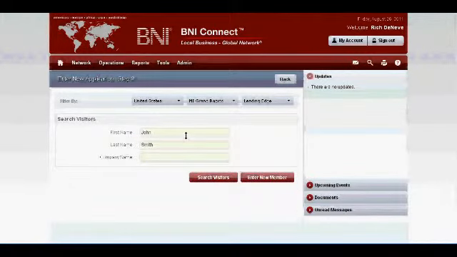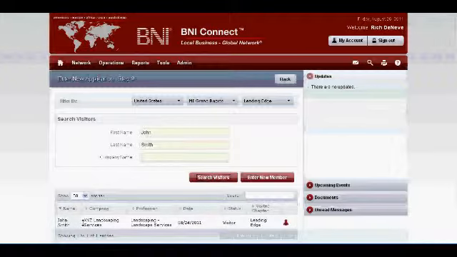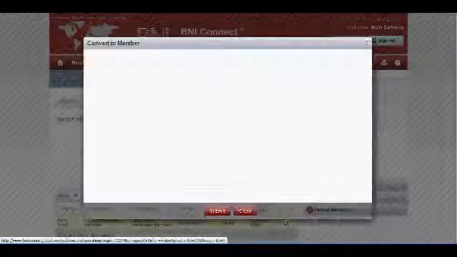So then it's going to search visitors. It's going to carry the first name and last name over to the next screen. When you click on search visitors, there we see John Smith, who's a visitor that was entered by the chapter. And then if you click next to the person, it'll say convert to member, the little red guy on the bottom right. So click on that.